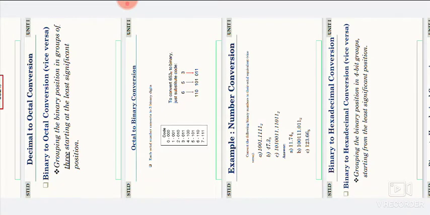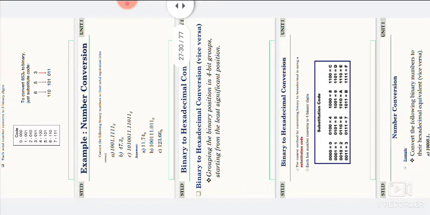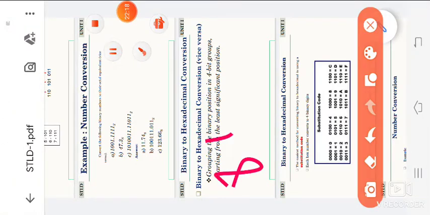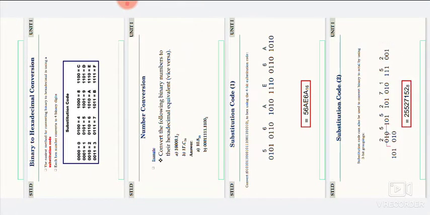Next one is binary to hexadecimal. In binary to hexadecimal, we group the binary positions into 4-bit groups starting from the least significant bit. You have to observe this binary digit conversion. We are using the 8421 code. The next conversion is a different example.